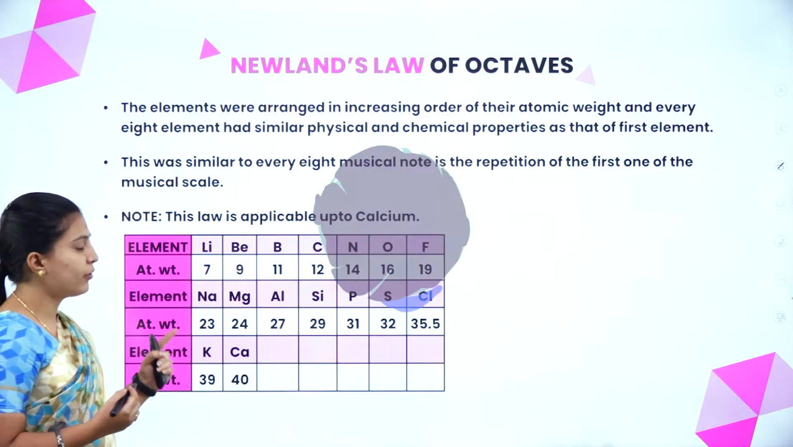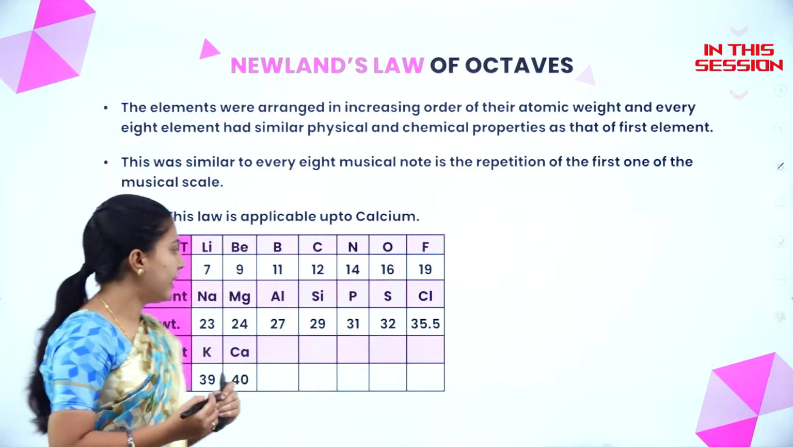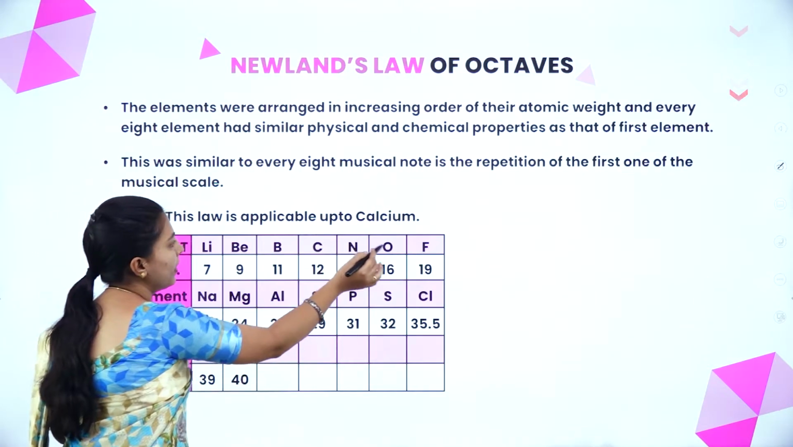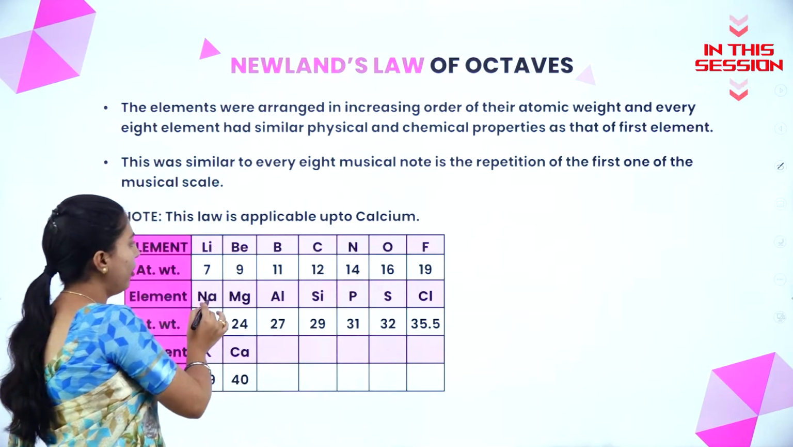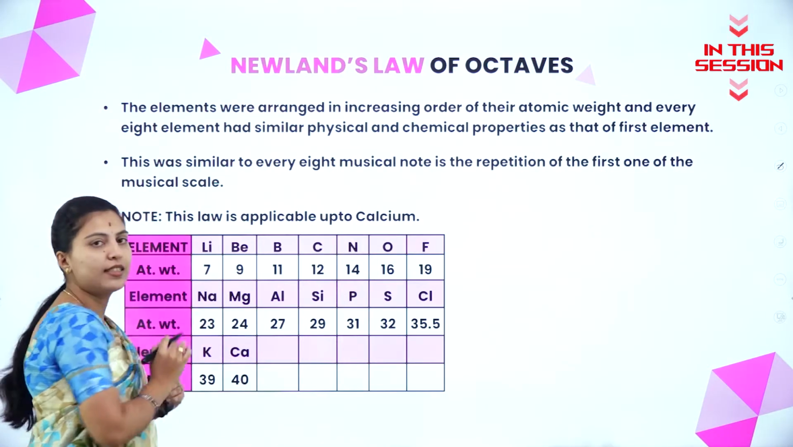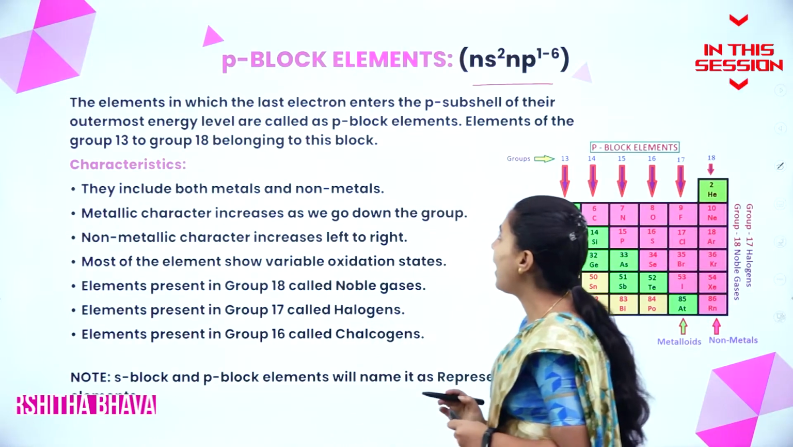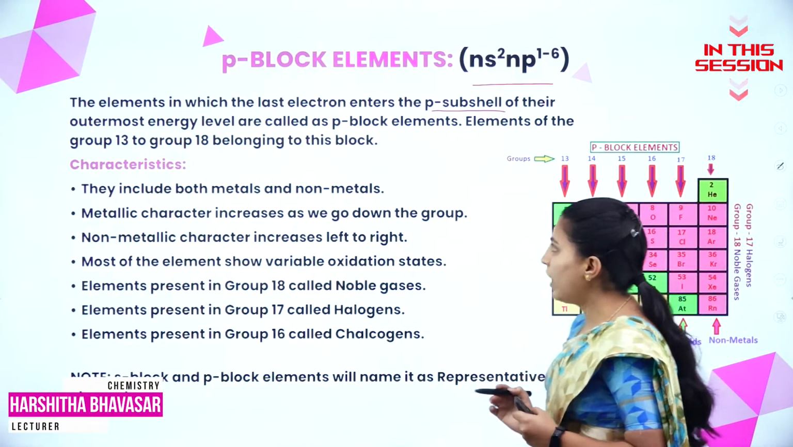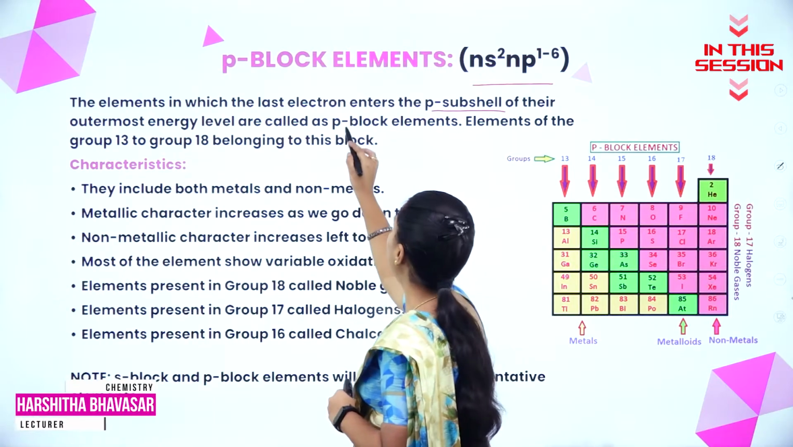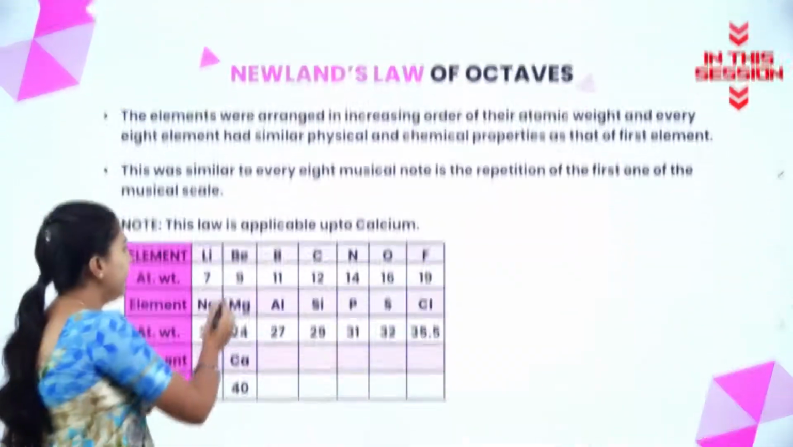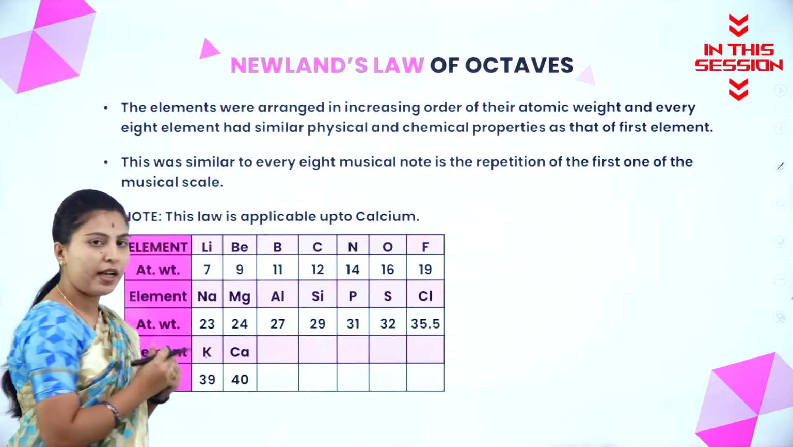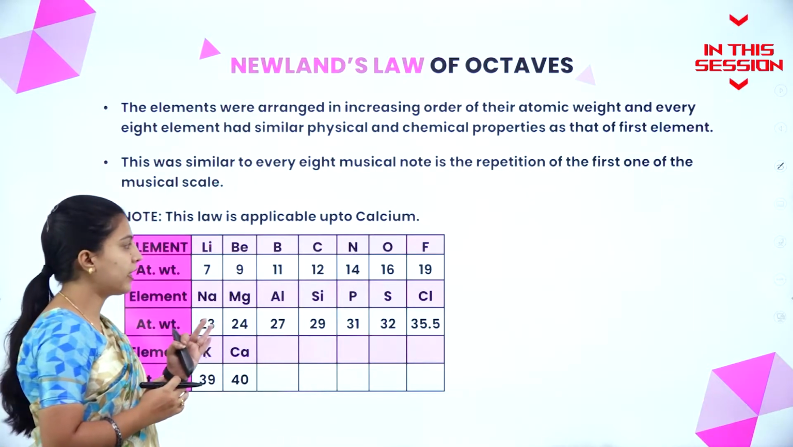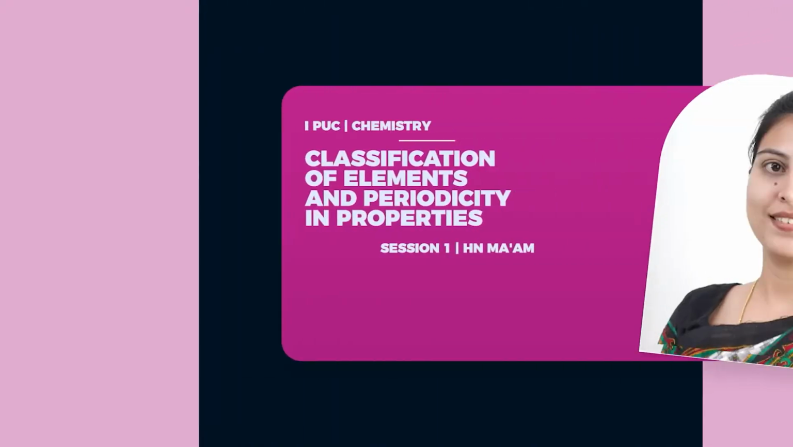This will resemble the musical notes, that is sa re ga ma pa da ni. Again, the sa will be resembled for the first sa. The elements in which the last electron enters the p subshell of their outermost energy level are called p block elements. Here beryllium, magnesium, calcium have similar physical and chemical properties.